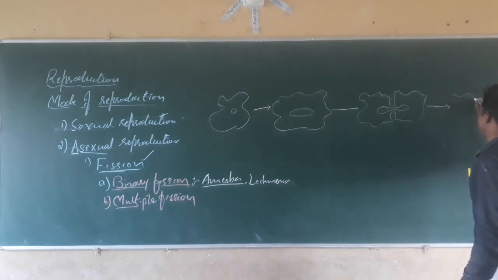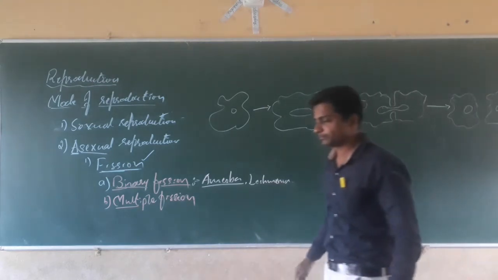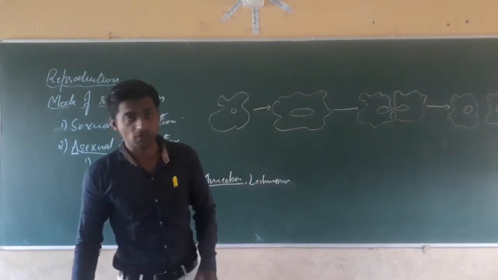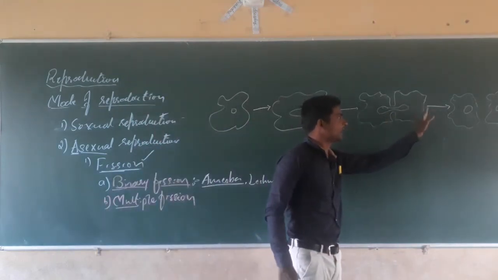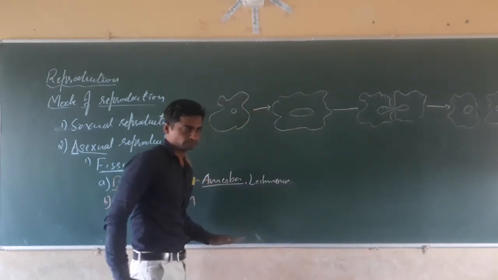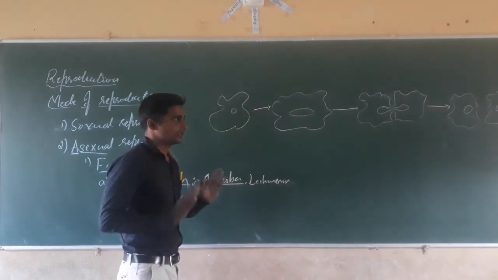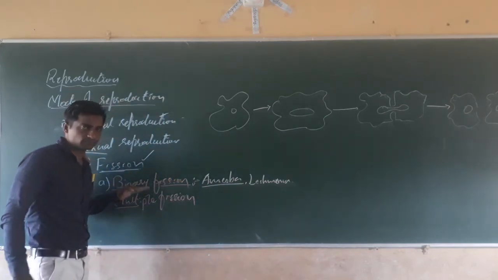The enlarged amoeba cell will divide into two equal halves, with a part of cytoplasm and a part of nucleus separated out in two different halves. Such type of reproduction is called binary fission.